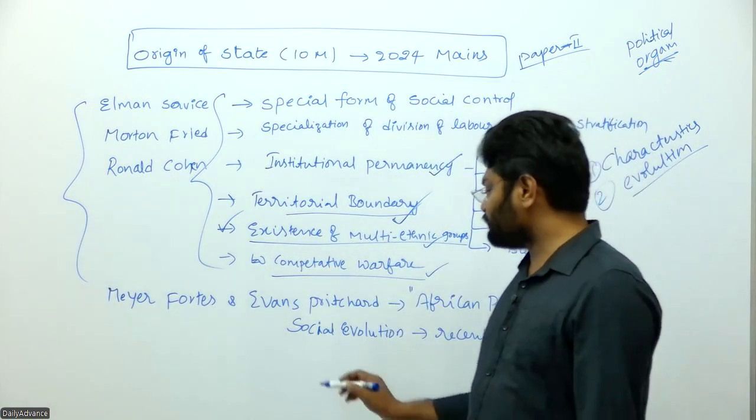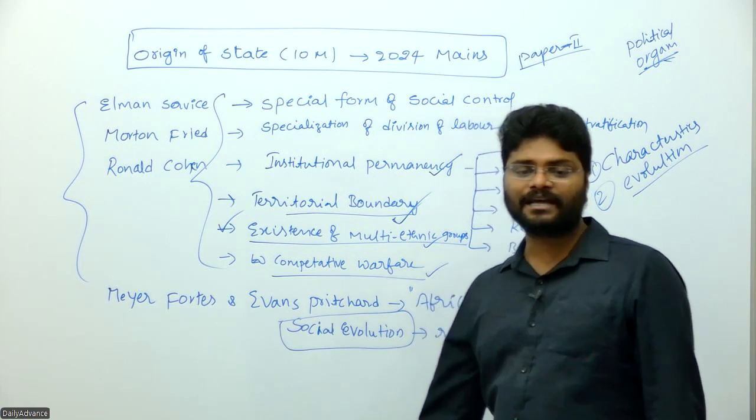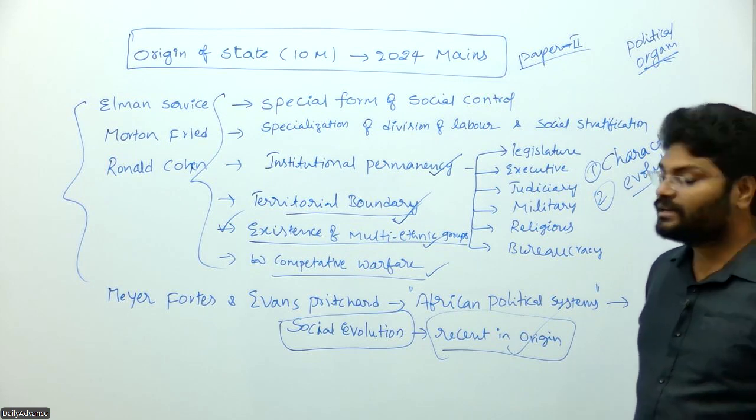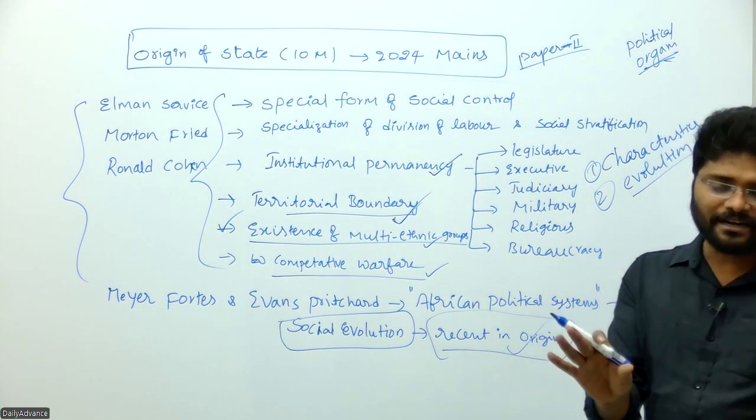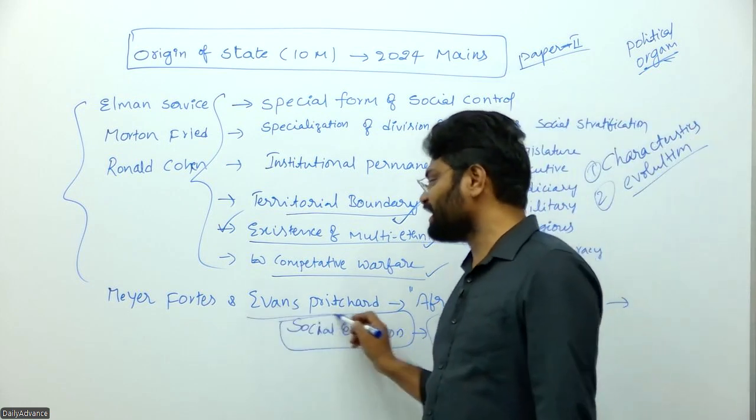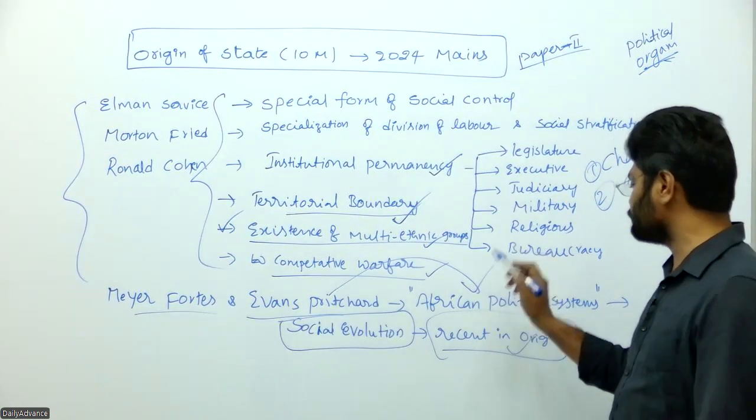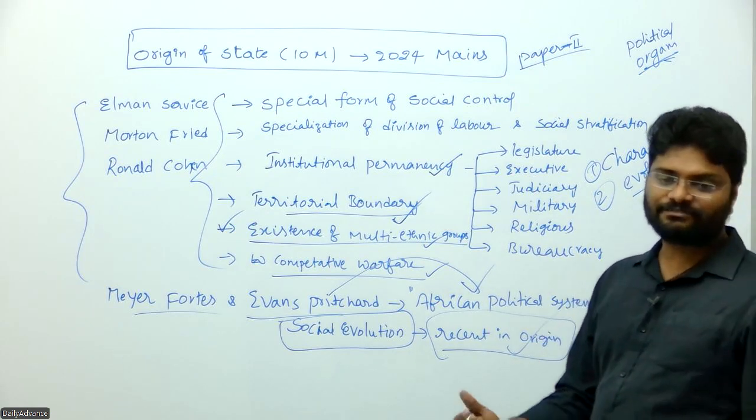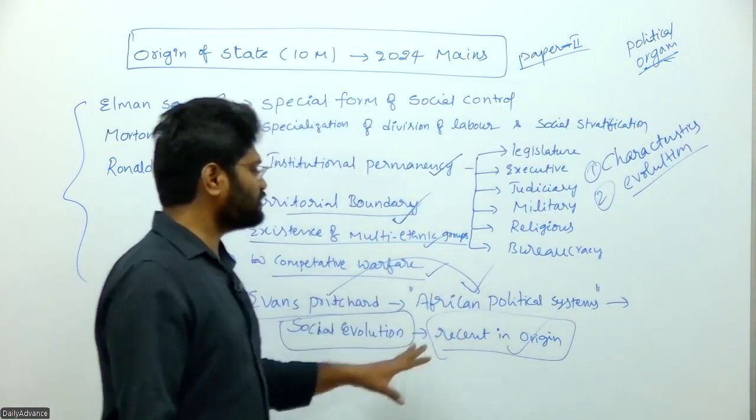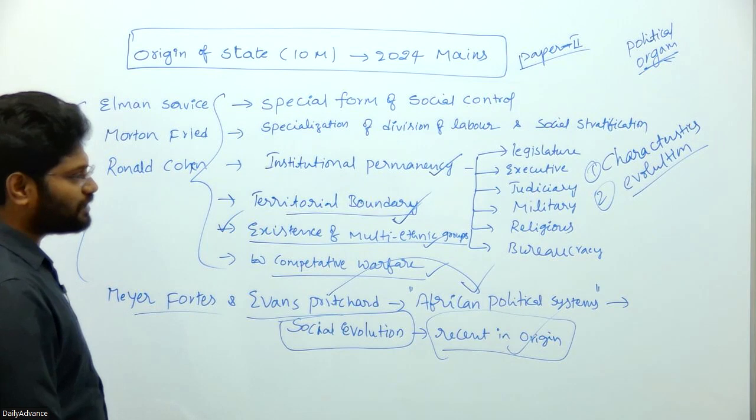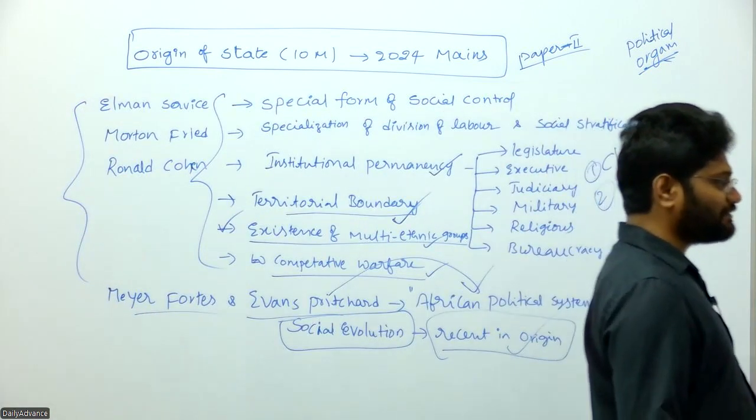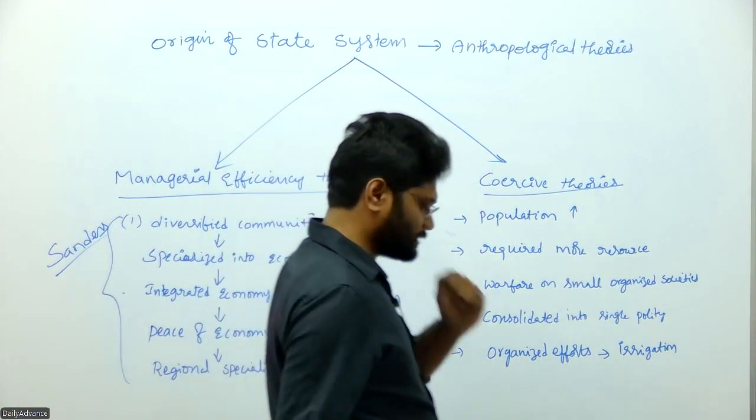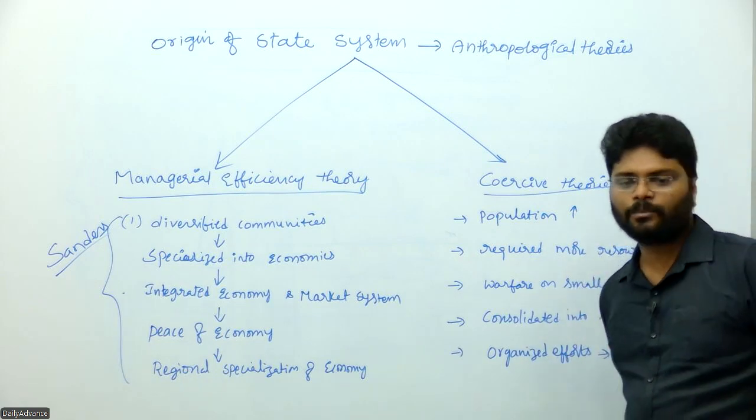Understand? So when it comes to social evolution, the state system took place very recently. This was clearly elaborated by the studies of Evans-Pritchard as well as Meyer Fortes. They studied African political systems, in which they discussed the emergence of political organization from band to state. So this you have to write. From here onwards, we go to the second portion: the emergence of the state system and the explanation of anthropological theory. The origin of the state system can be discussed through anthropological theories.